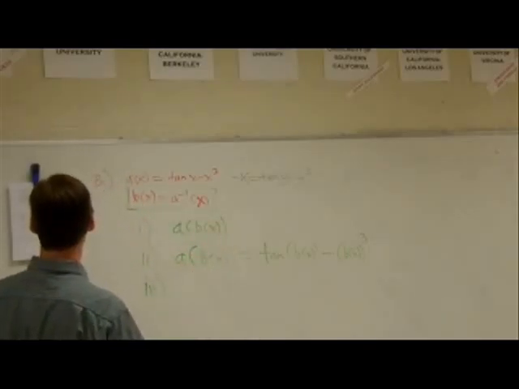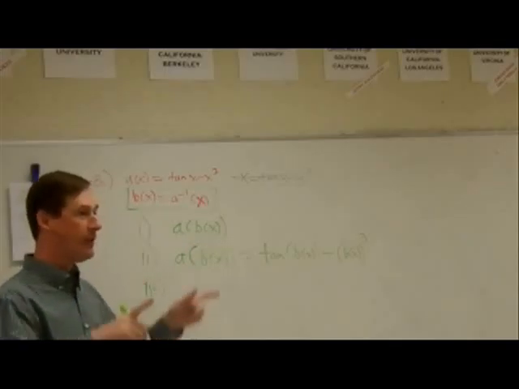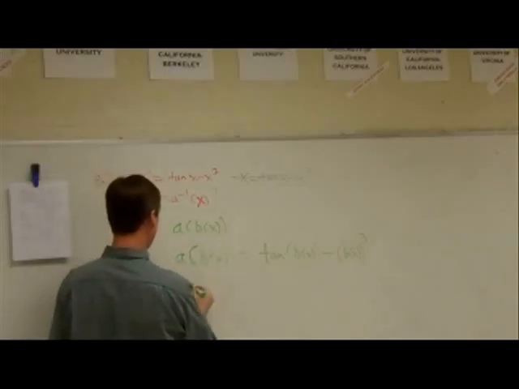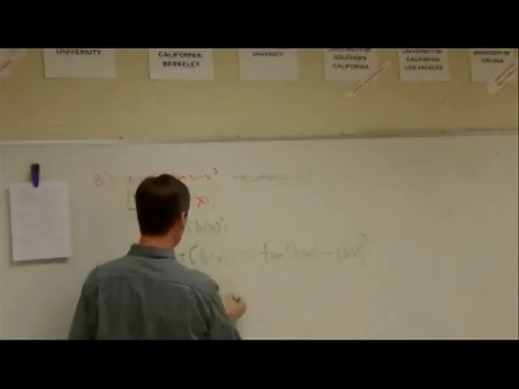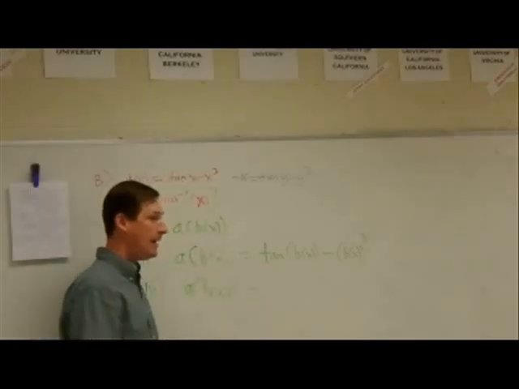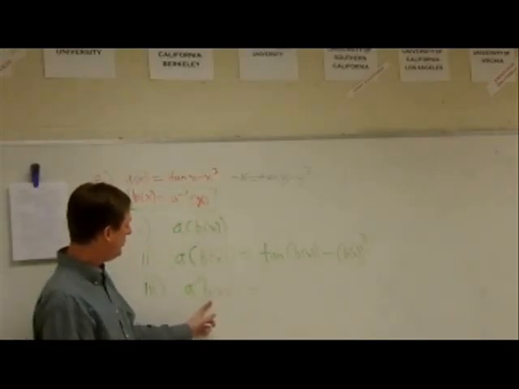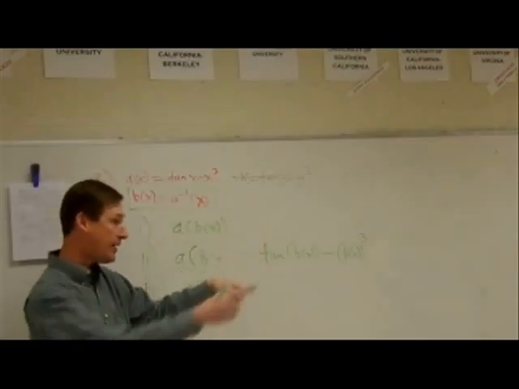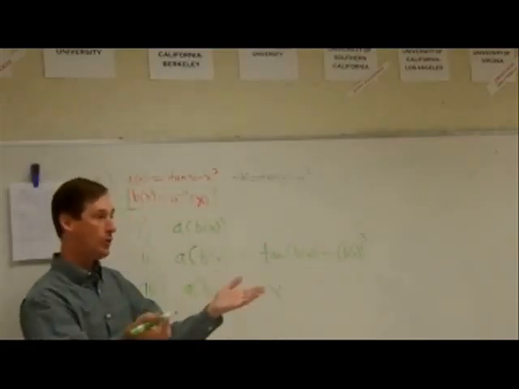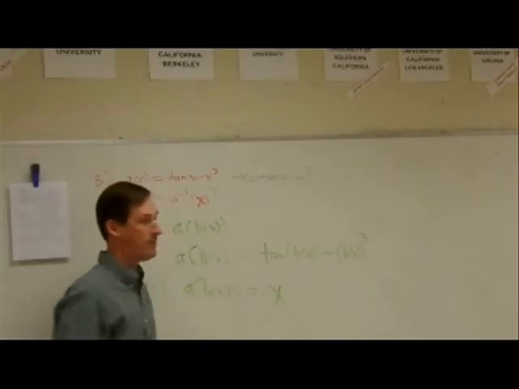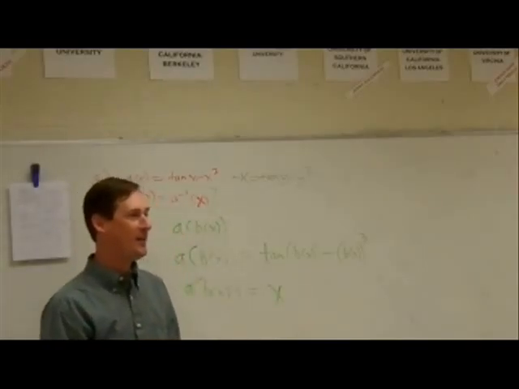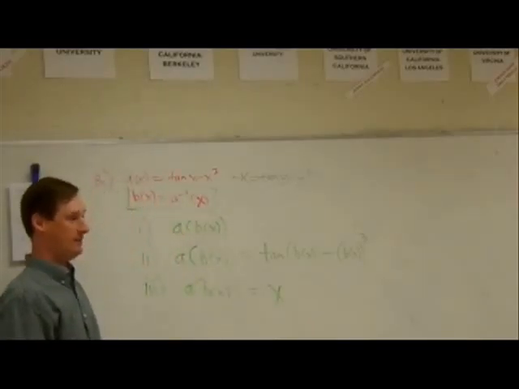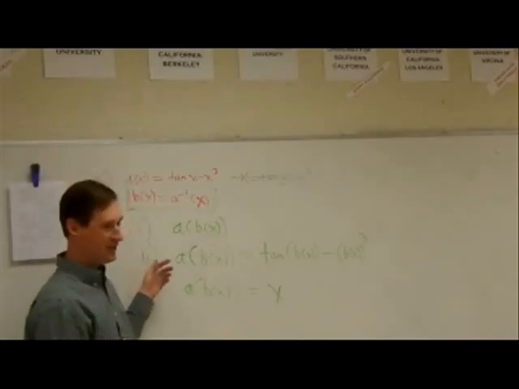Now, number 3, what is equivalent to a of b of x? 1. According to rule number 1, if you take your lucky number and do something to it and then do the opposite to it, you'll get right back to your lucky number, which everybody's lucky number is x. X can be anything, a number, any variable, letter.